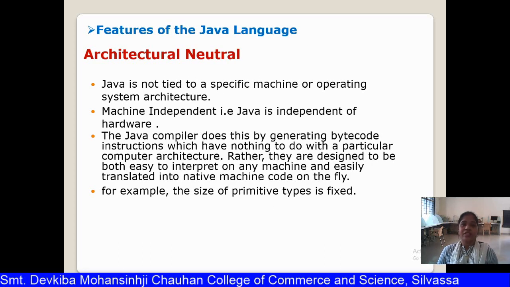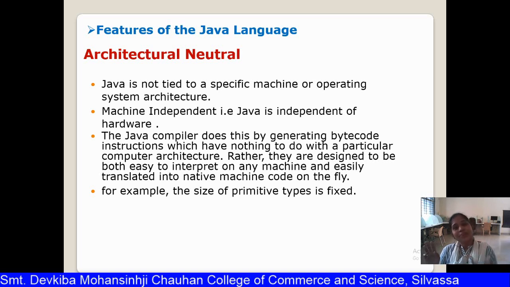The next feature of Java is that it is architecture neutral. Architecture neutral means it doesn't depend on the specific architecture. Whatever is the architecture, whatever is the configuration, whatever is the processor, whether it is a 32-bit system or 64-bit system, your program will execute in the same way on both platforms. So Java is not tied to a specific machine or operating system architecture. It is machine independent. Java is independent of the hardware.